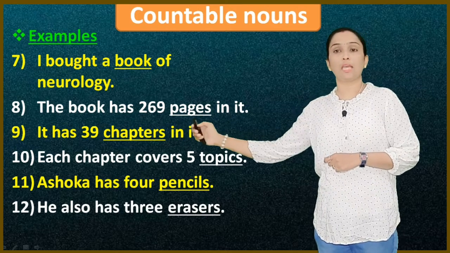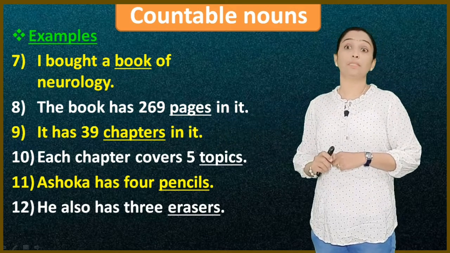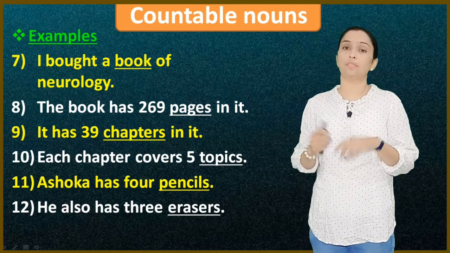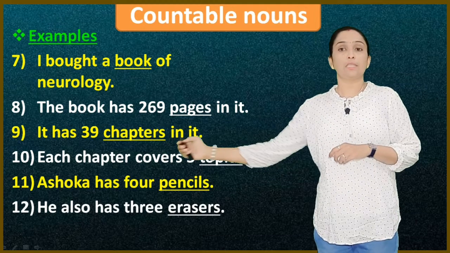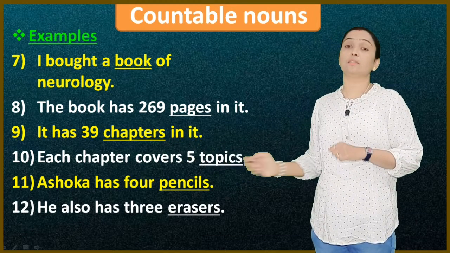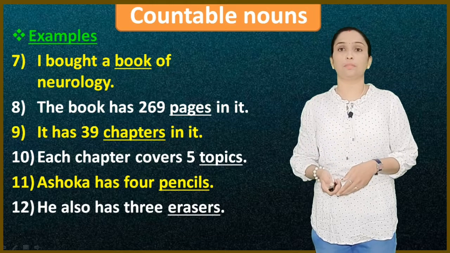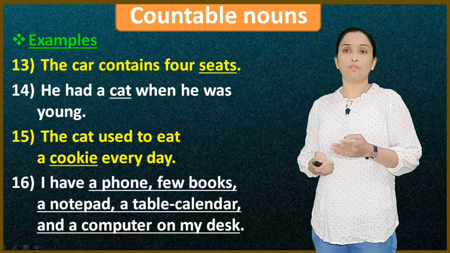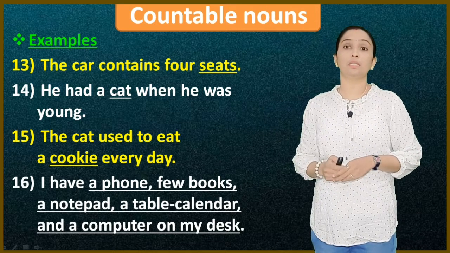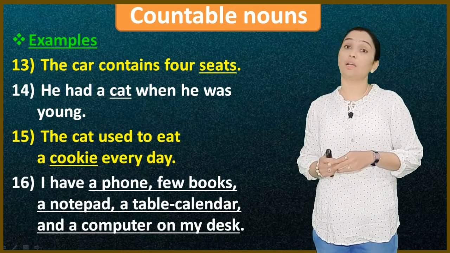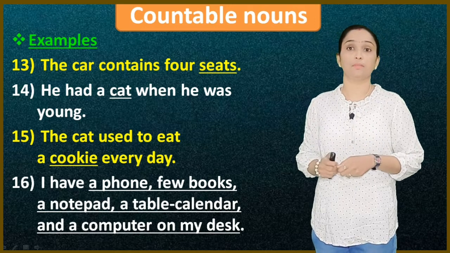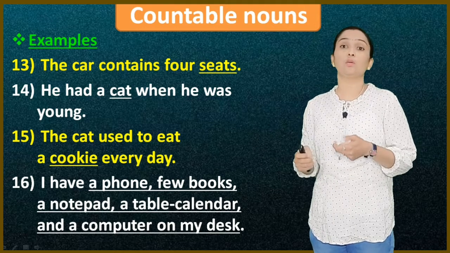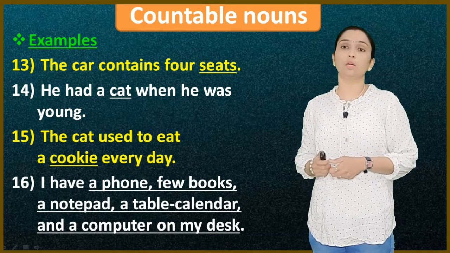Next, Ashoka has 4 pencils. Pencil, we are counting. How many pencils do you have? I have 4 pencils. I have 1 pencil, we see. He also has 3 erasers. Erasers, these are countable things. Let us see more examples. The car contains 4 seats. Seat is countable. He had a cat when he was young. A cat, a singular. The cat used to eat a cookie every day. A cookie, cat, these are the countable nouns.